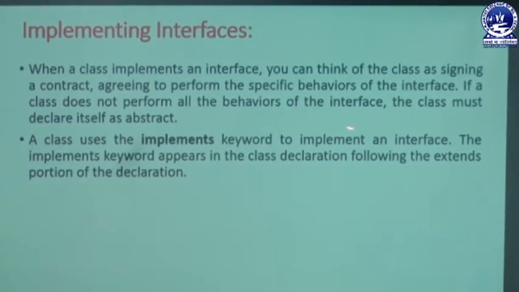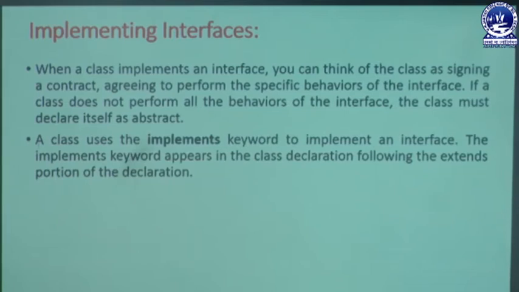We already discussed this in the previous section. Whenever a user wants to inherit any type of interface, a class must use a specific keyword that is known as implements. Through that implements keyword, a user can easily inherit a specific interface related program. Then the implements keyword appears in the class declaration following the extends portion of the declaration.